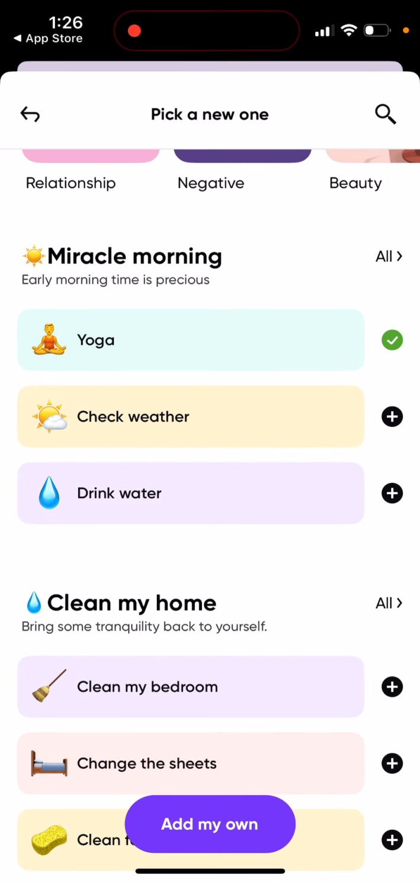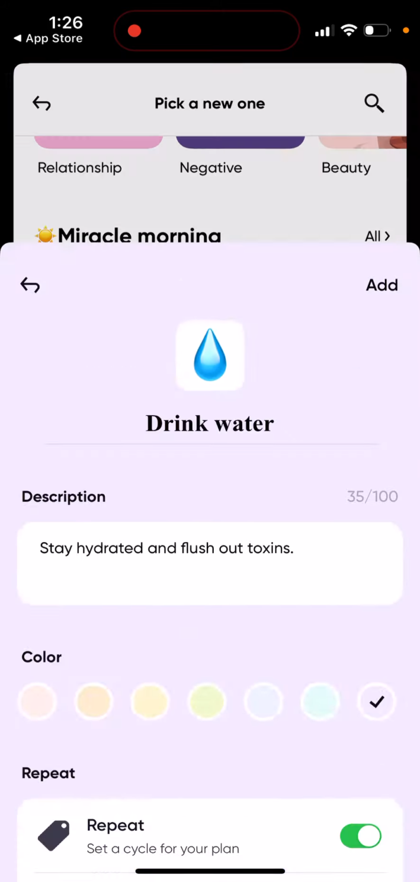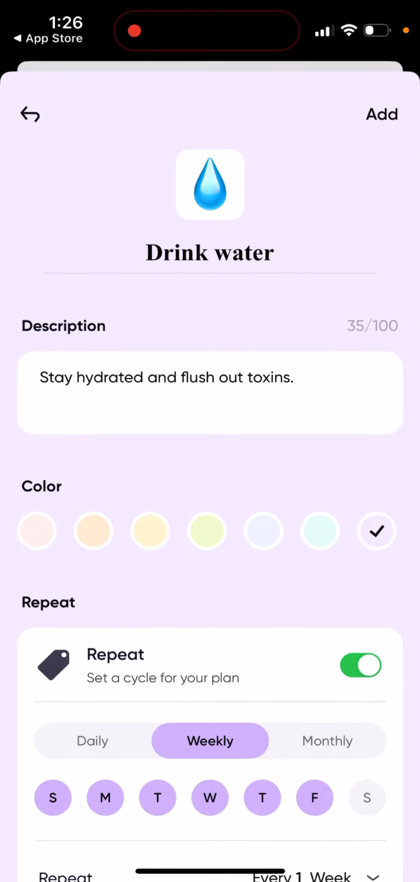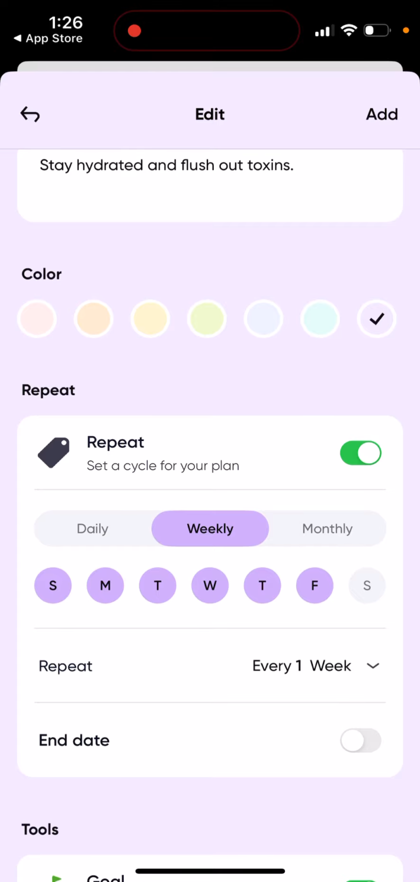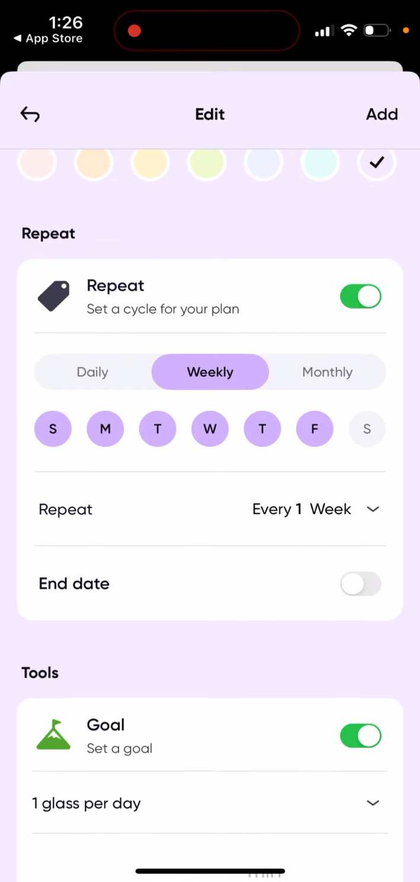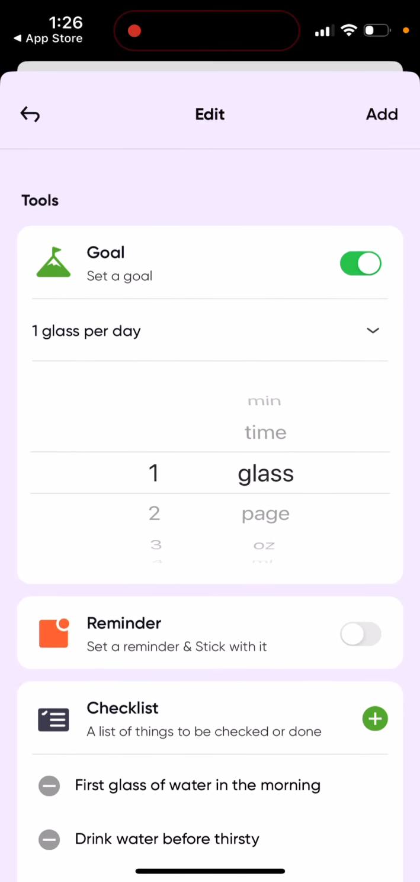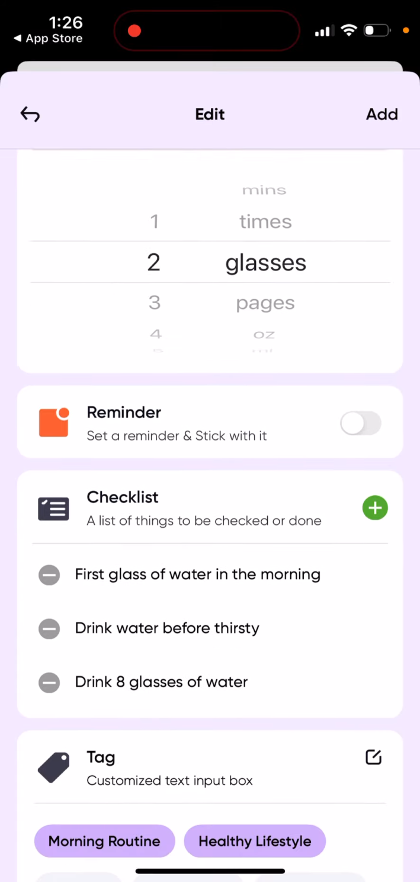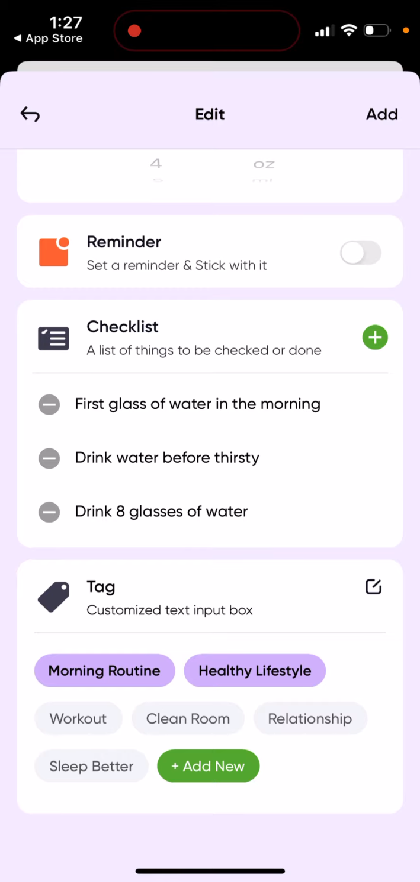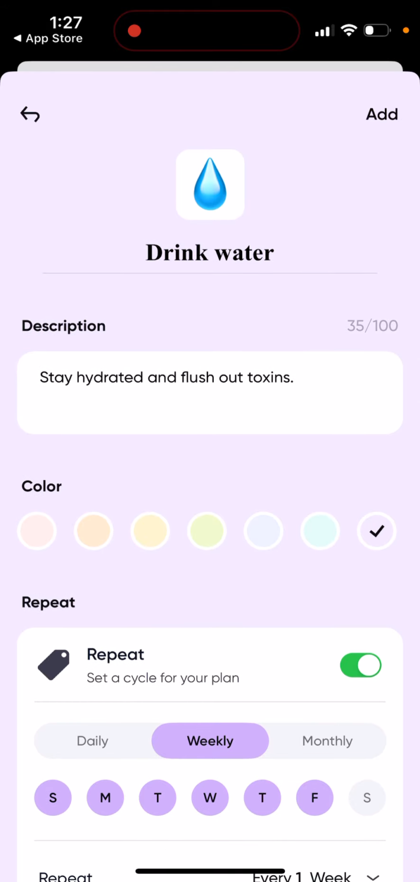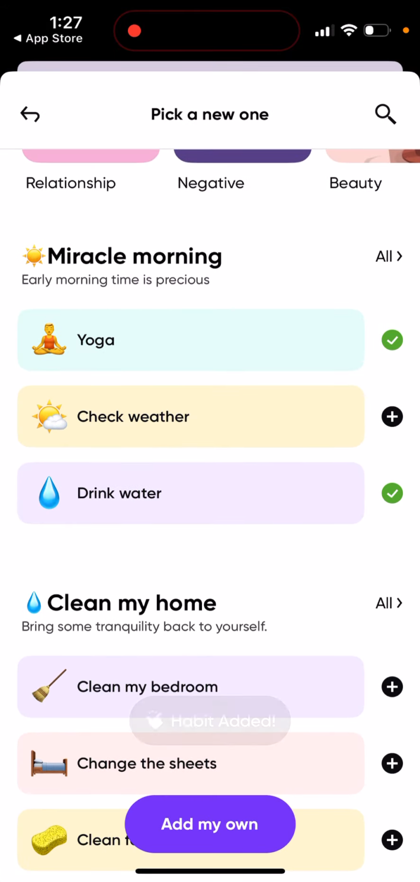And then, for example, drink water, so you can just add that. Then you have a description, you can change color, you can put it on repeat, repeat it weekly, and there is no end date, and then you can add, okay, 2 glasses per day. Then you can set a reminder, and you can also add a checklist, and then you just tap edit, and that's basically your habit added.